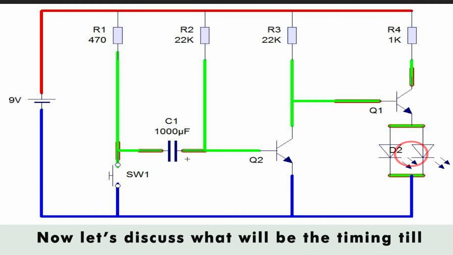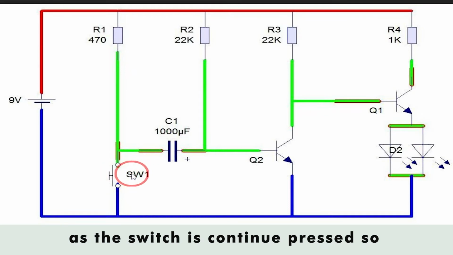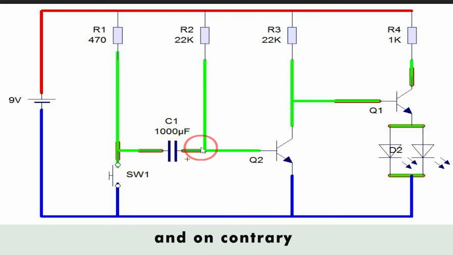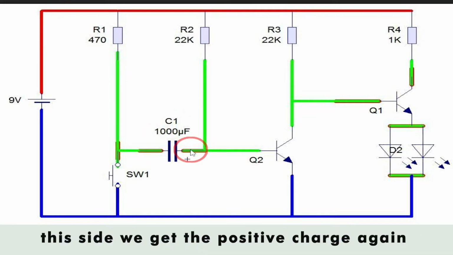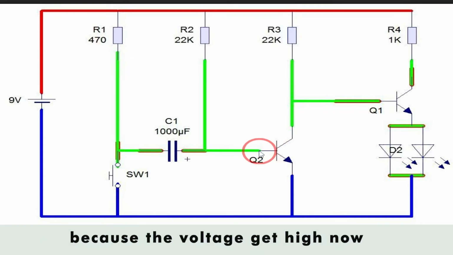Now let's discuss the timing for which this flashlight will remain on. As the switch continues to be pressed, here we get the accumulation of negative charges, and on the contrary this side we get the positive charge again, and that will activate this transistor because the voltage gets high now.